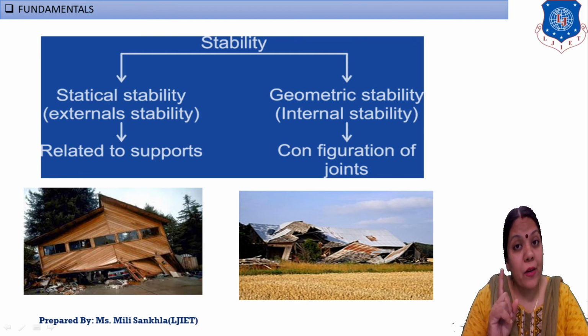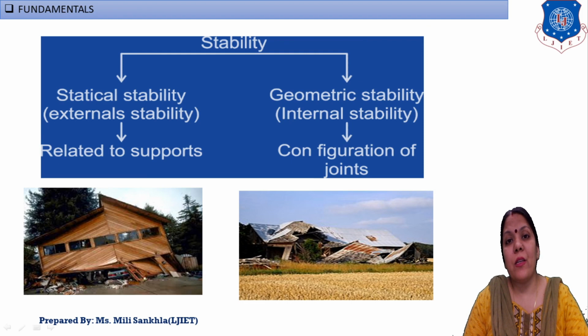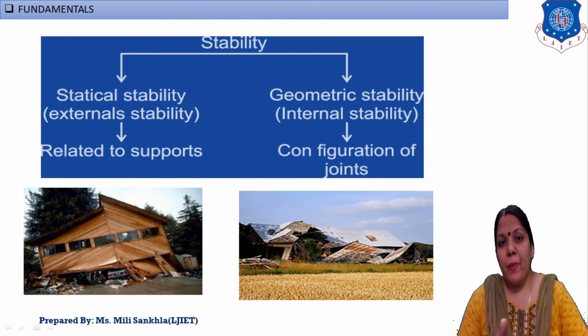If the internal geometry does not change due to the application of load, then it is known as an internal stable structure.